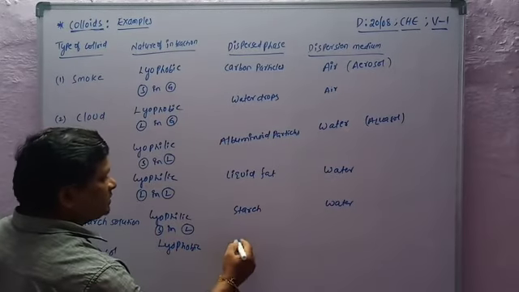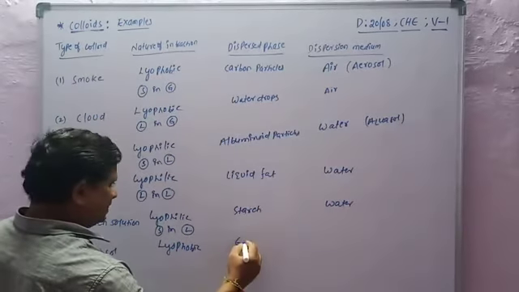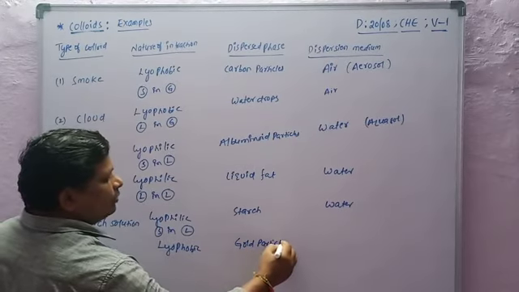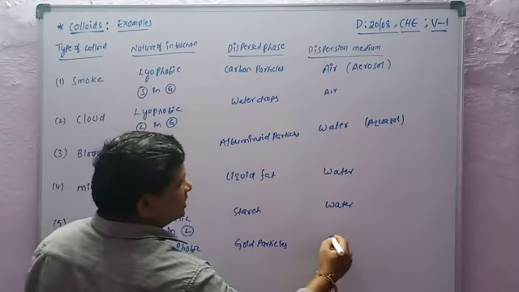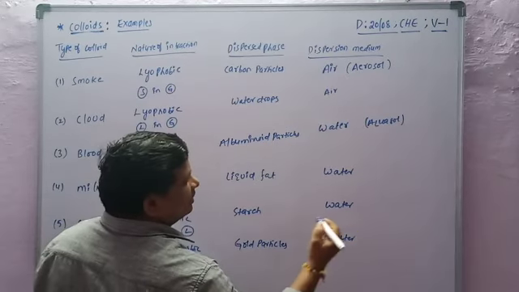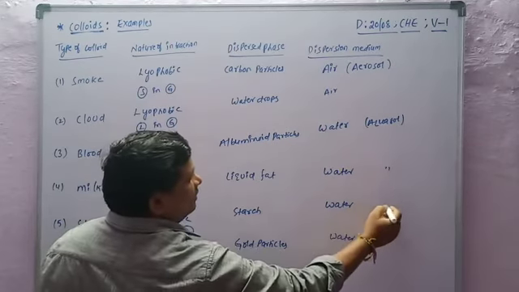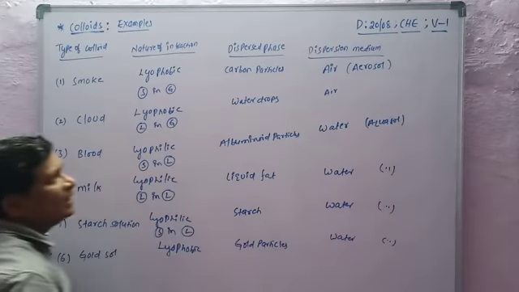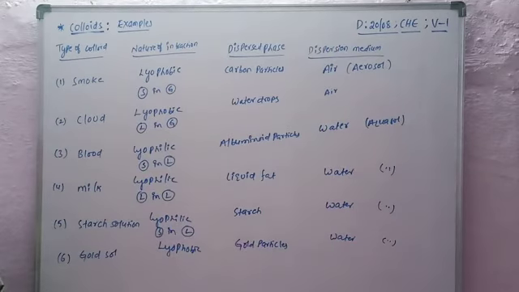In gold sol, the dispersed phase is gold particles and the dispersion medium is water, so it is an aquasol. Air as a dispersion medium gives an aerosol.